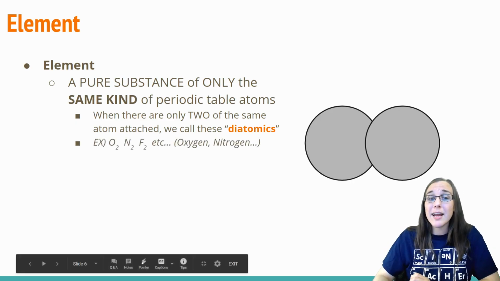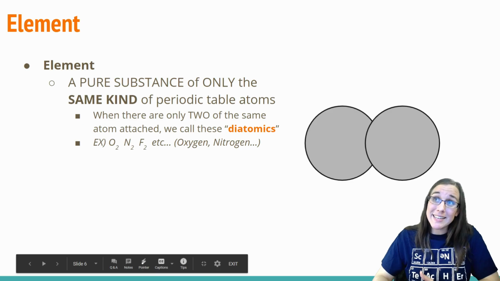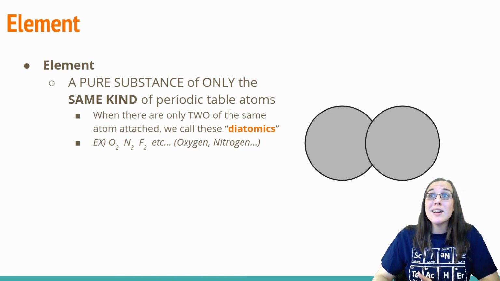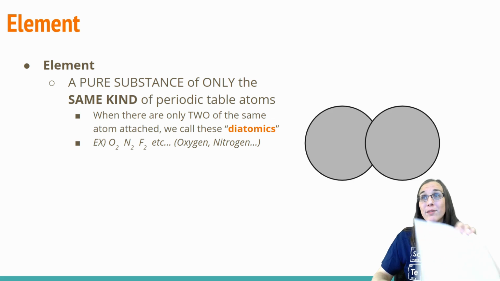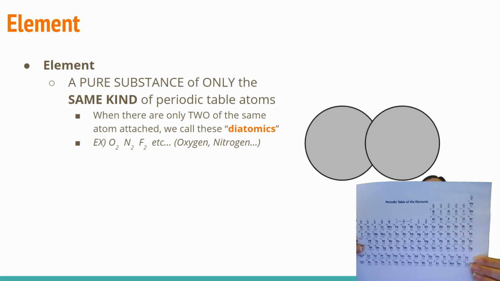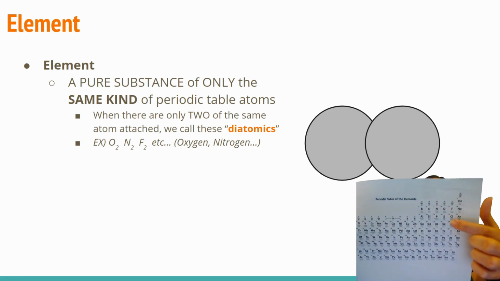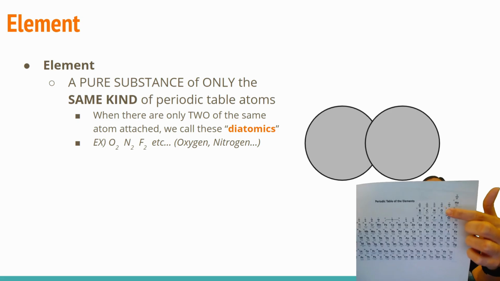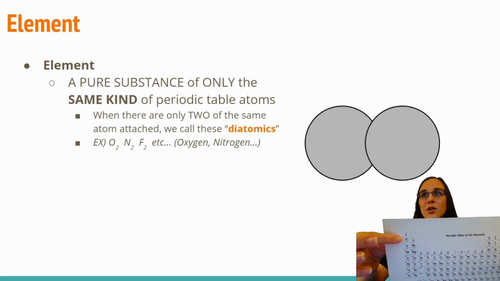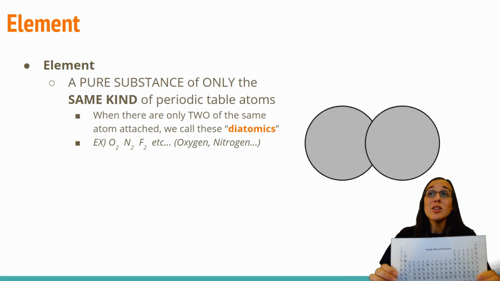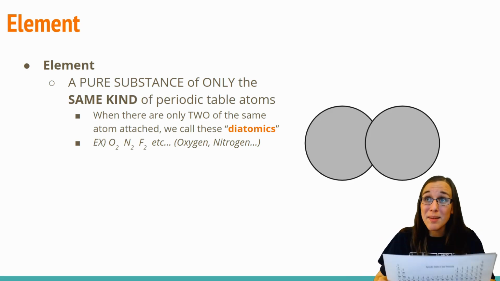There are a few diatomics that you should recognize. O2, N2, F2. Basically, if you look at your periodic table, it is all of these guys. They kind of make a 7 right there. All of those guys, plus hydrogen over in this corner. Those are your diatomic elements.